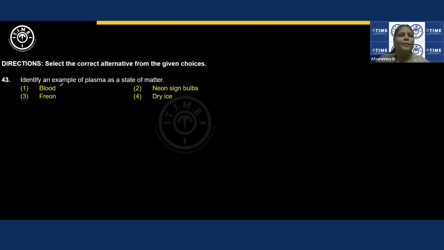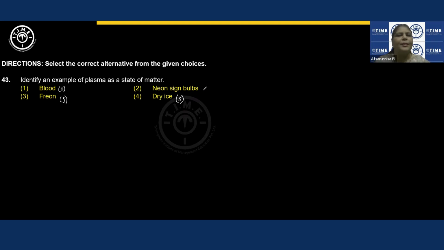So blood is a colloidal solution, which is in the liquid state. It is not in the plasma state. Freon is in the gaseous state. It occurs in the gaseous state in nature. And then dry ice, solid carbon dioxide, occurs in the solid state.